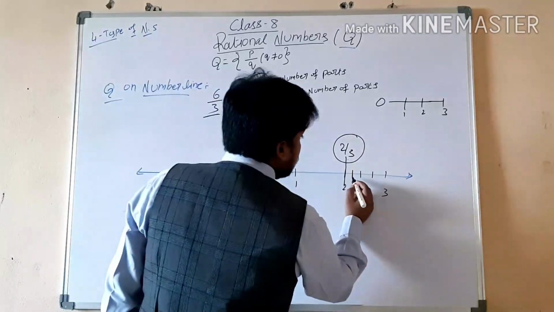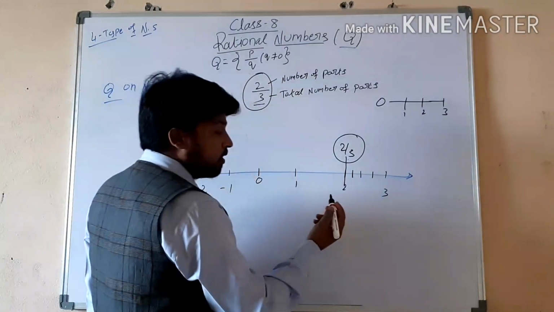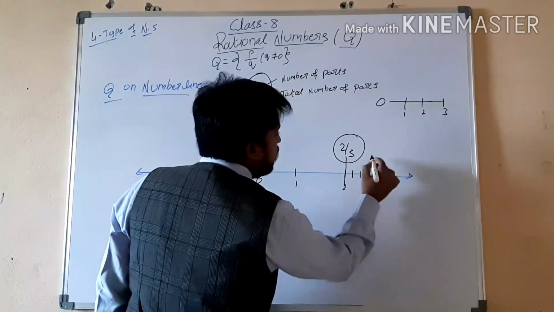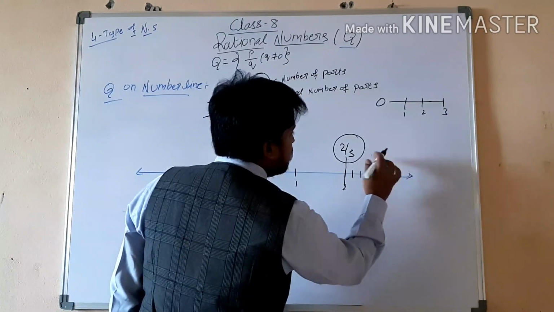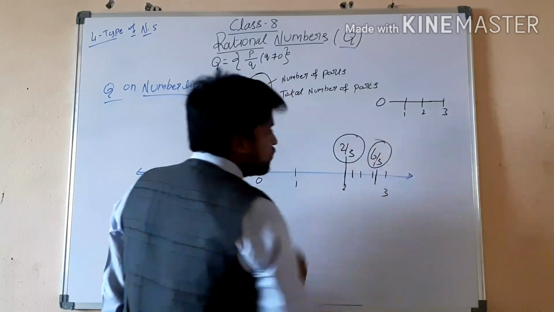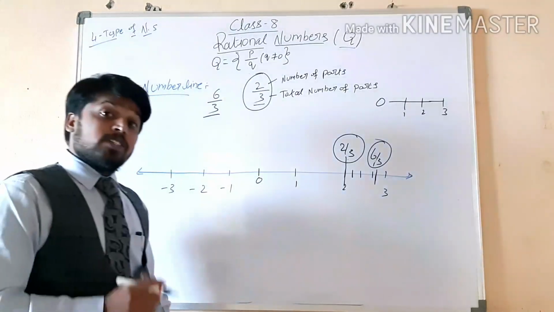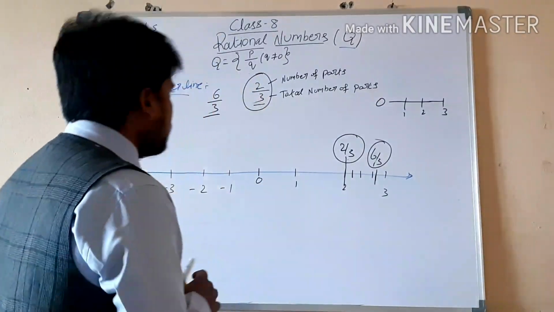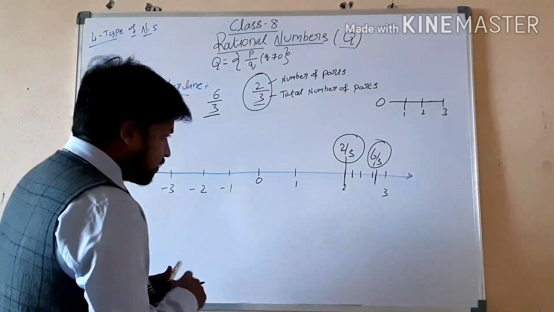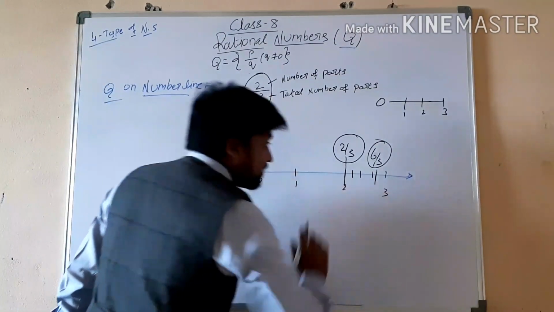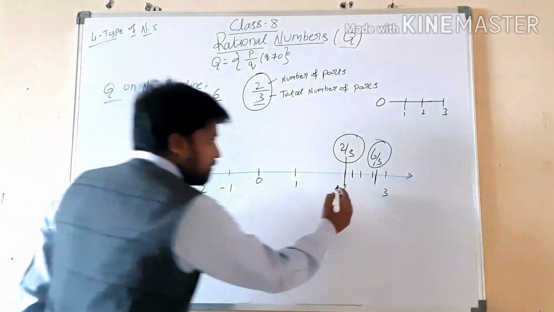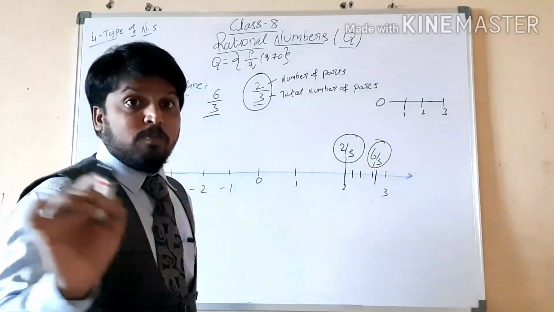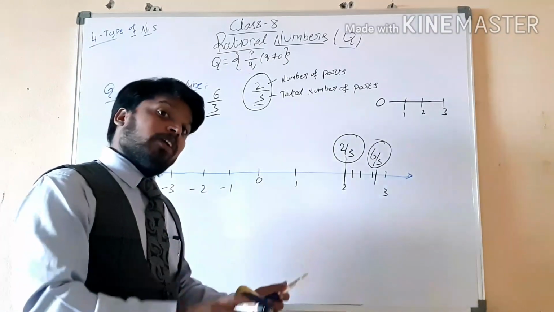Approximately, it will come in between 2 and 3. In between these 2 and 3, we will get the 6 by 3 parts. By understanding this, if you observe, in between these two numbers there are several numbers. But we didn't see this in integers, whole numbers, or natural numbers. Why? Because those are direct numbers.